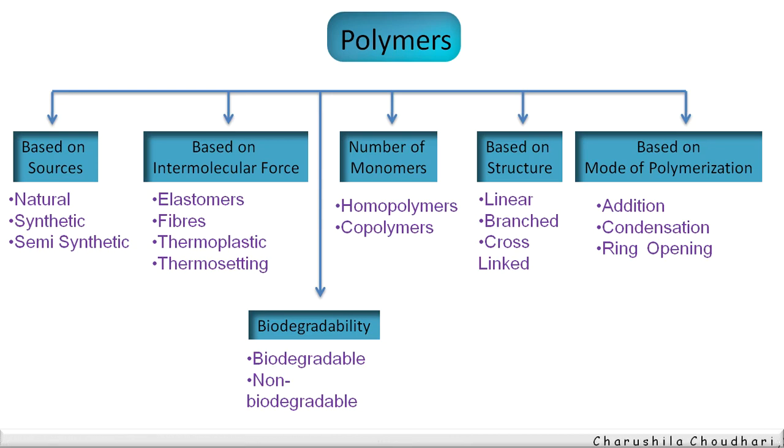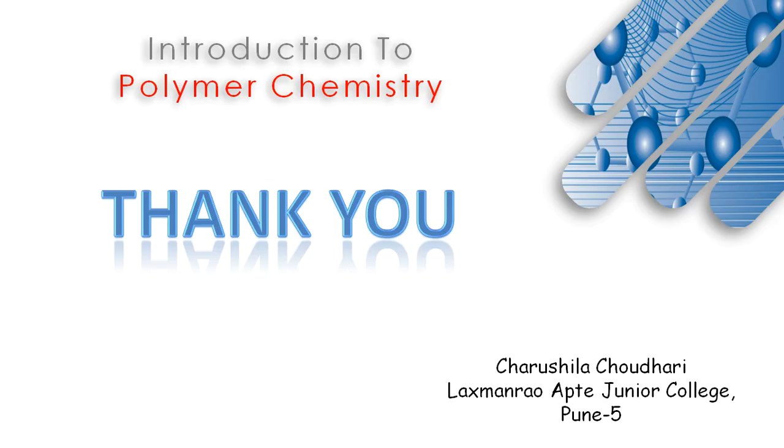Based on the structure, three types: linear, branched, and cross-linked. Based on polymerization: addition, condensation, and ring opening. And the last one is according to degradability: biodegradable and non-biodegradable. So we completed the classification of polymers on the different modes. Thank you.